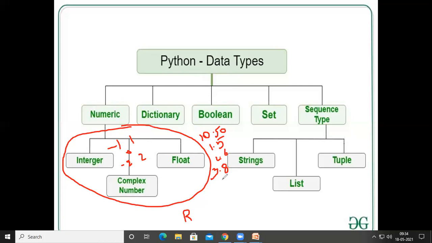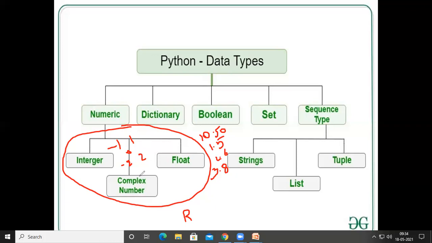So if you want to do something with these type of numbers, then we have to go for the float data type. And if you want to do something with these type of numbers, we have to go for the integer data type. So I think everyone is familiar with integer and floating point numbers, because we have already completed the C programming language. In C programming language, we have studied about these integers and floating point numbers.